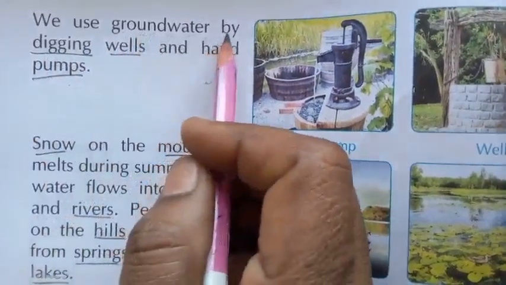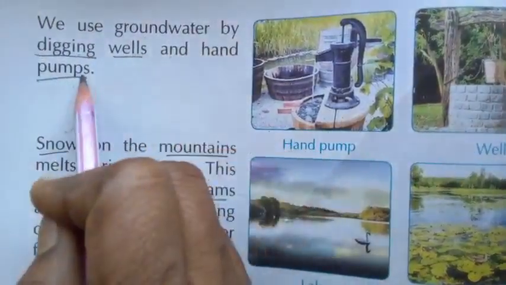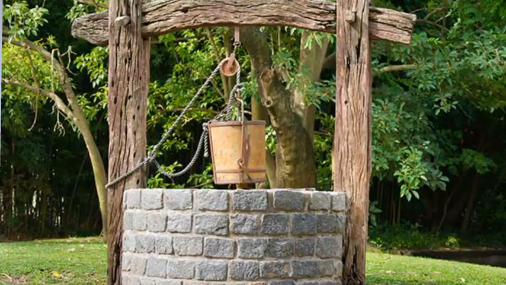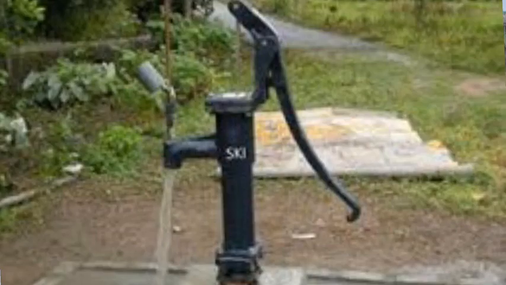We use groundwater by digging wells and hand pumps. See children, to use the groundwater we can do it by digging wells and by hand pumps. So now let us move to this.